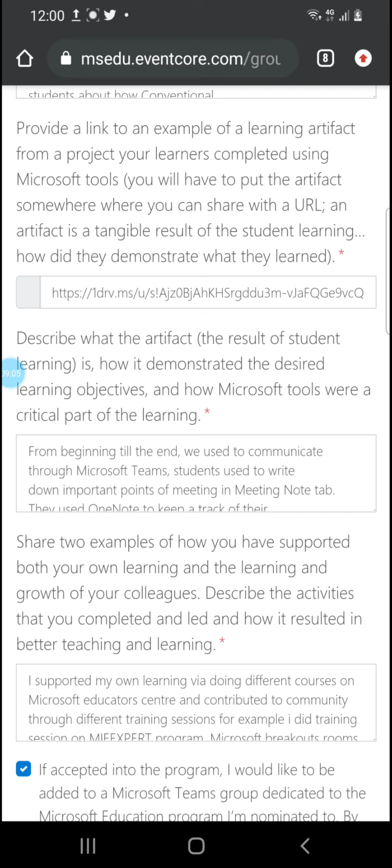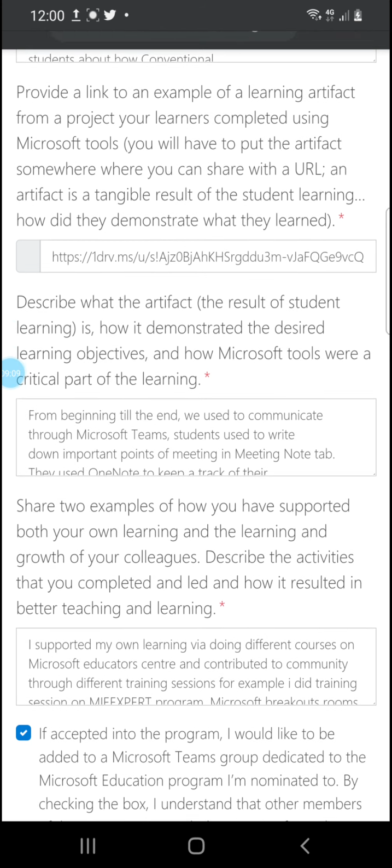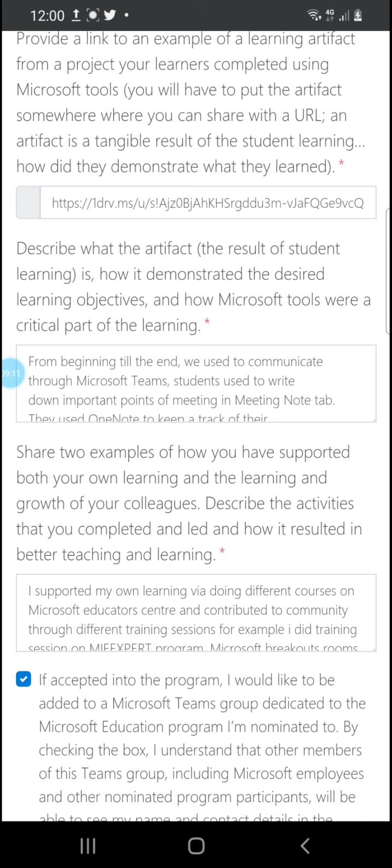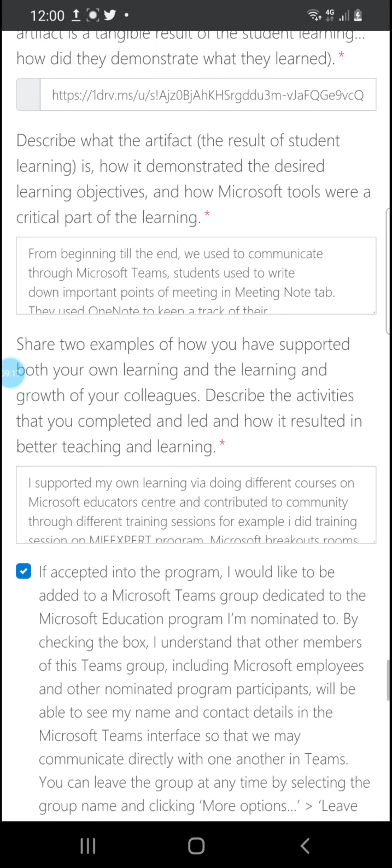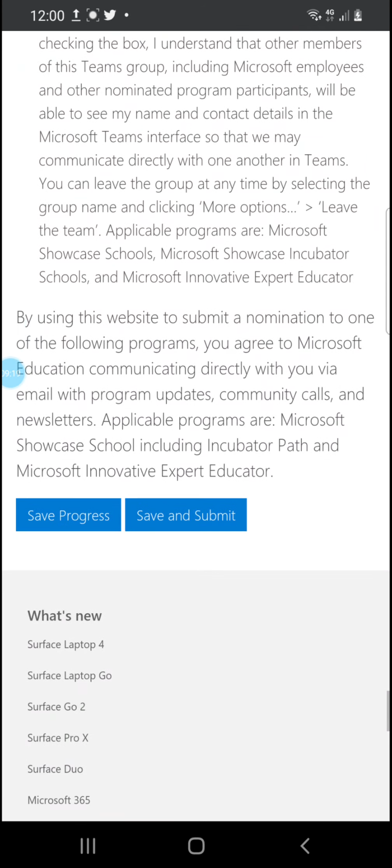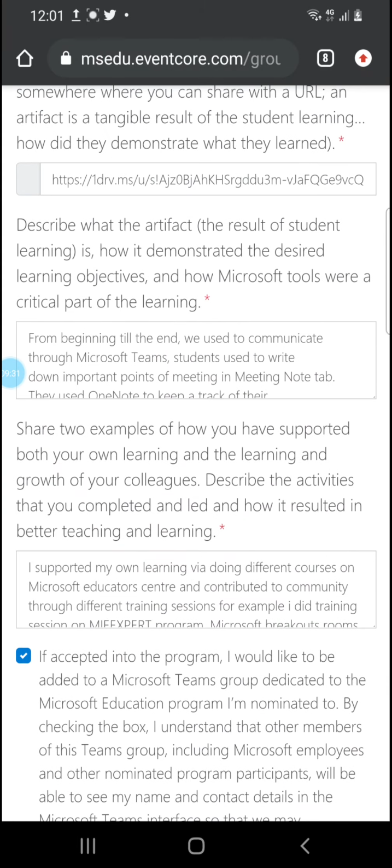And then how tangible these objectives were. These are simple questions which require a lot of in-depth data. You're going to study it in detail, and then you have to answer it according to the things you have done. After completing all of this, you have to click on save and submit, or save progress if you are not done with it and you are still writing it. So you have to click on save progress, and you have to answer it whenever you get time.